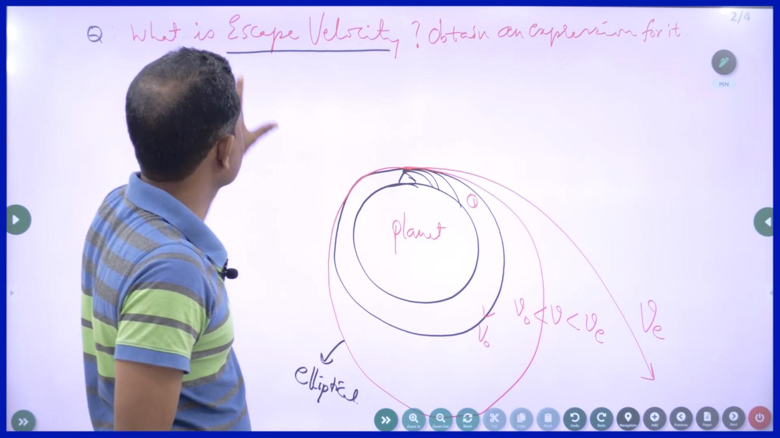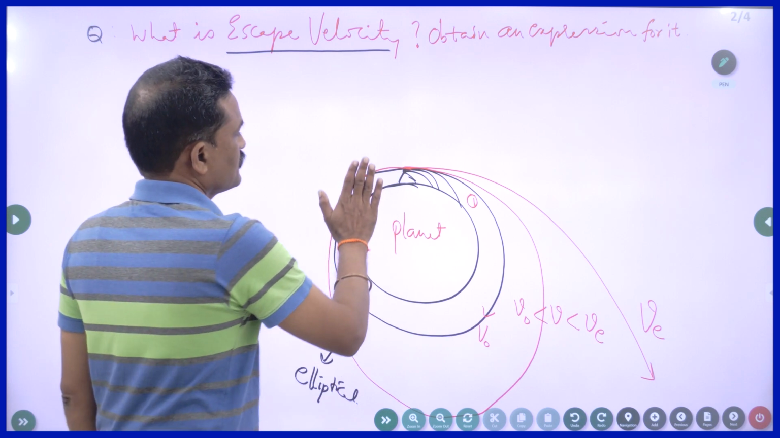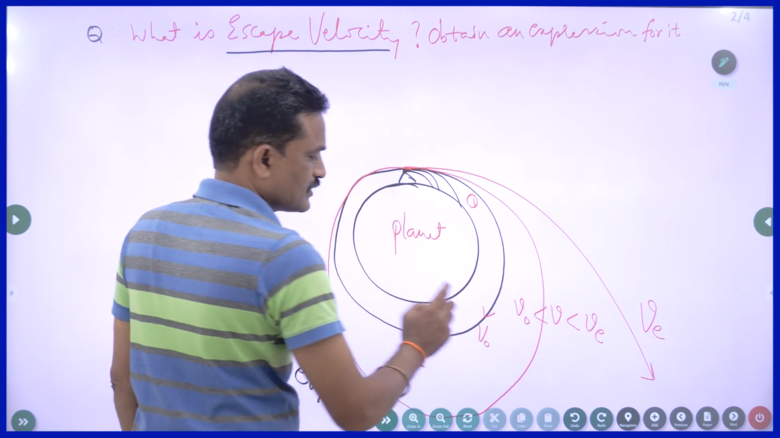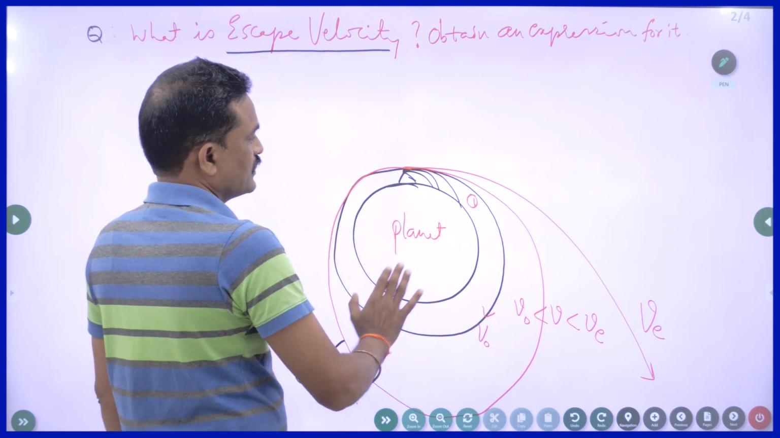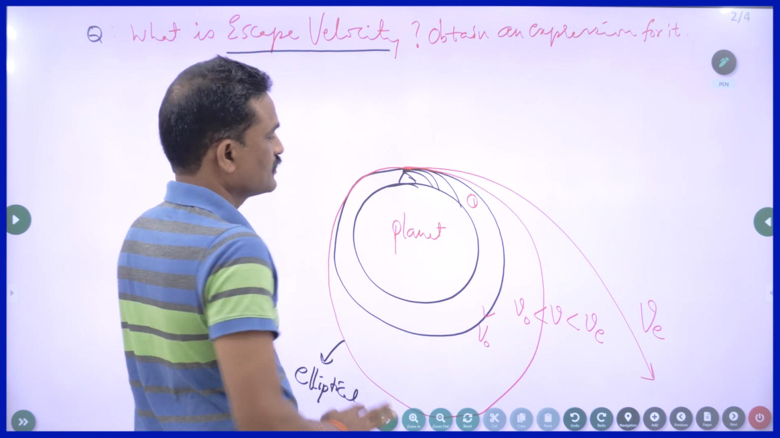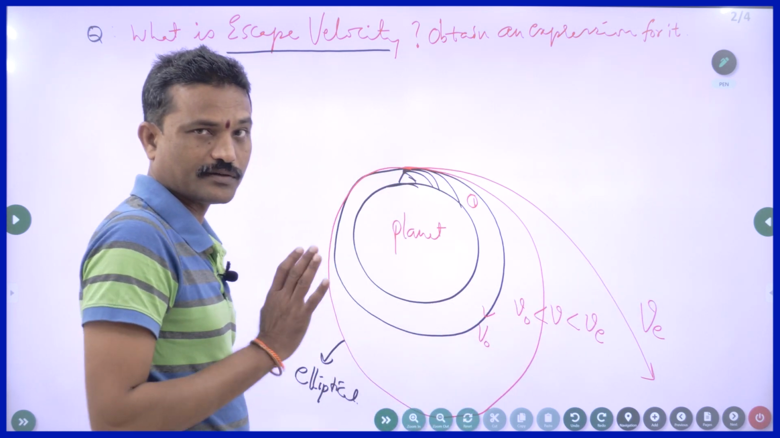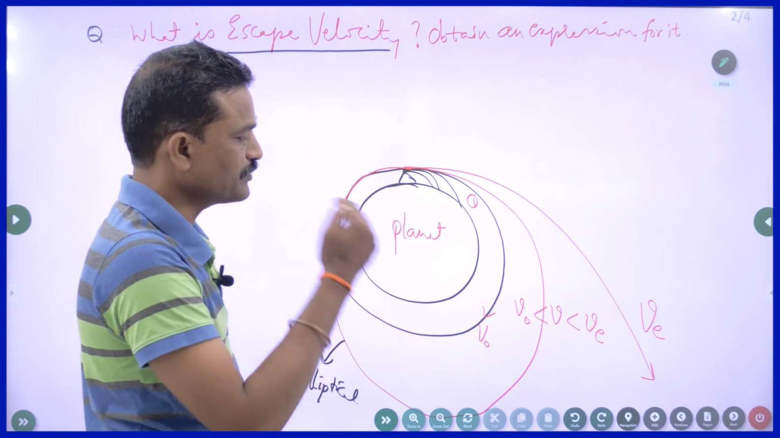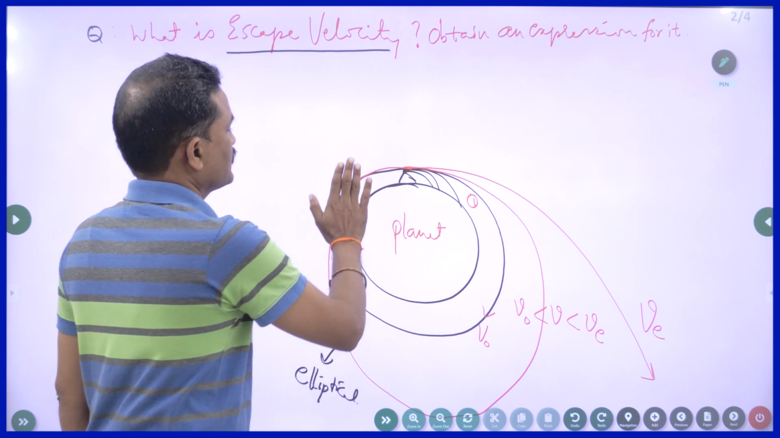So my intention is to derive an expression for escape velocity. Right. I think you understood the difference between escape velocity and orbital velocity. Orbital velocity is the velocity required such that an object undergoes circular motion around the planet. Escape velocity is the velocity that is required for an object so that it never comes back to the earth. It goes away from the gravitational attraction. Right.